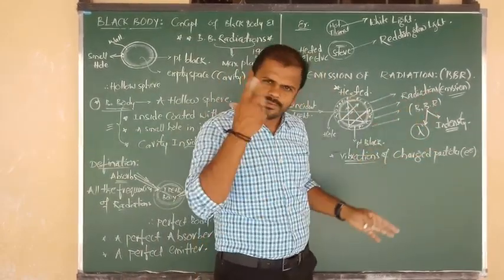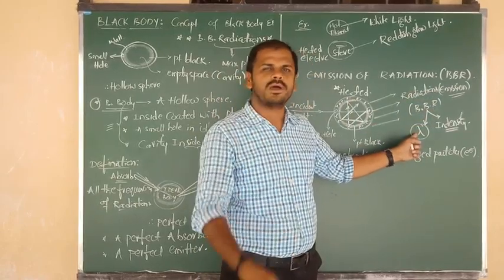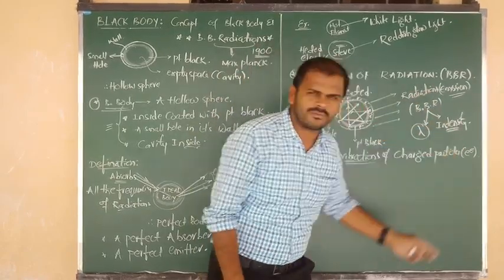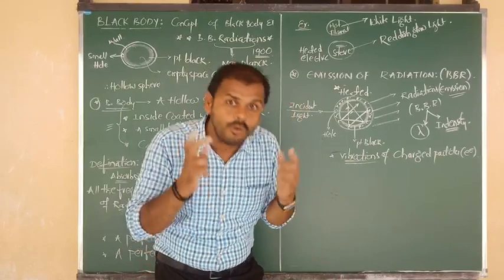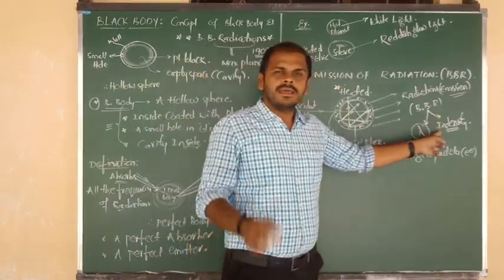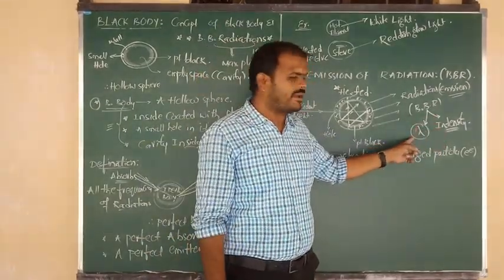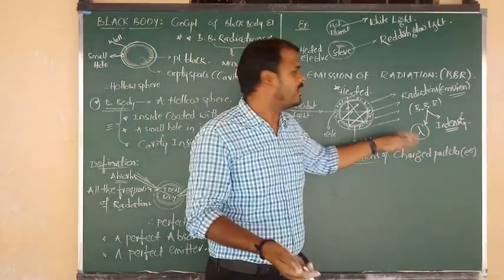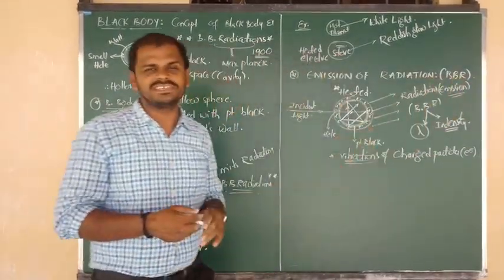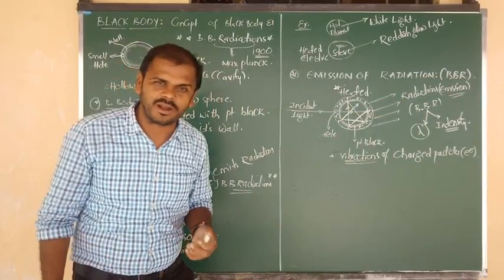Every emitted light contains a certain fixed wavelength and intensity. Now, by considering the intensity values and wavelength values of the black body emitted radiations, I am going to give you the graph.